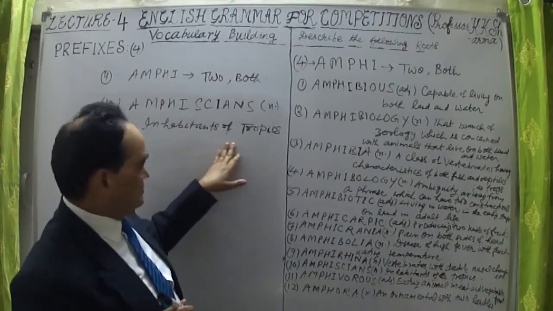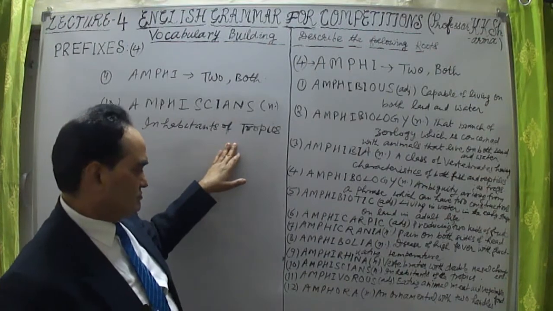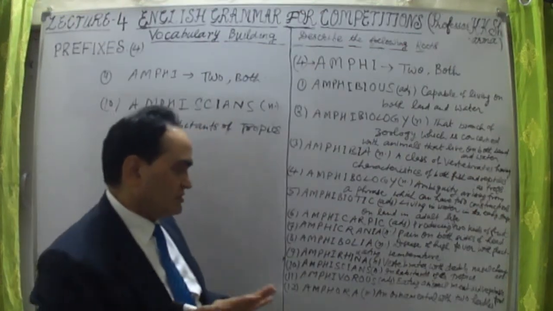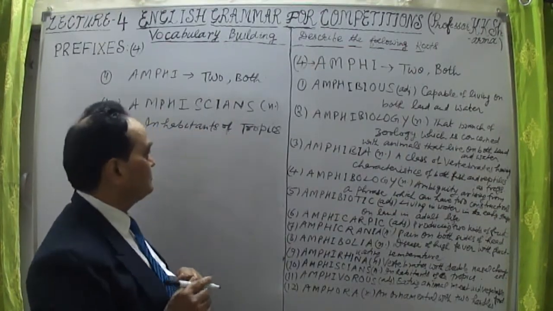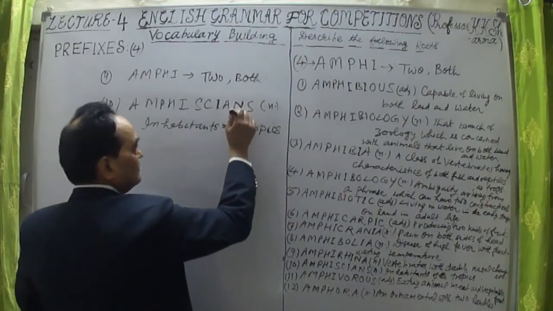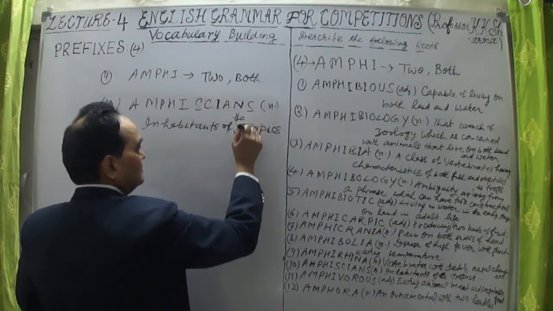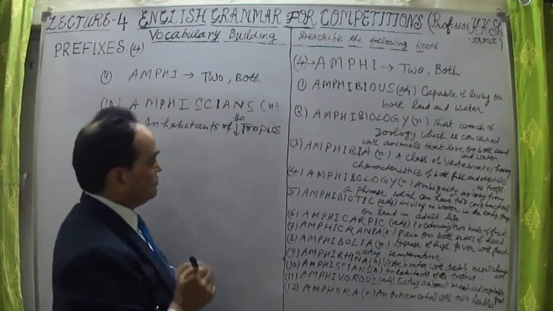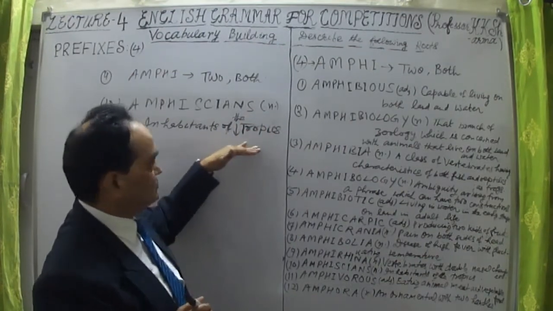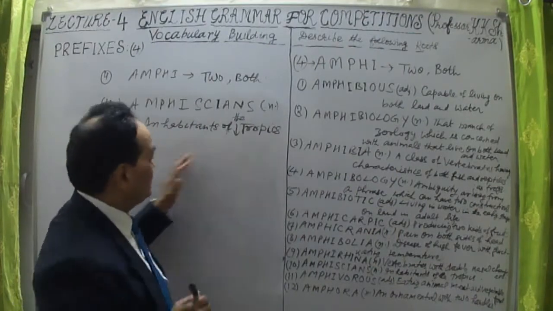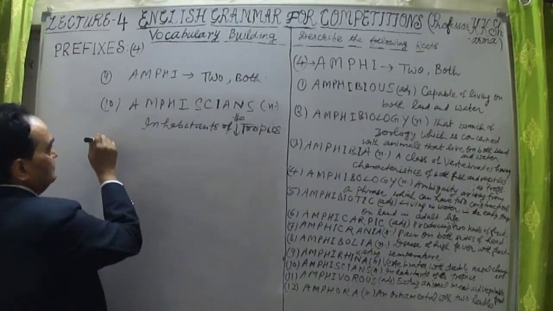Okay, and inhabitants of tropics. 10th word, amphibians, inhabitants of the tropics, the tropic areas on the land. Those inhabitants which stay in tropic lands or tropic areas, they are known as amphibians.